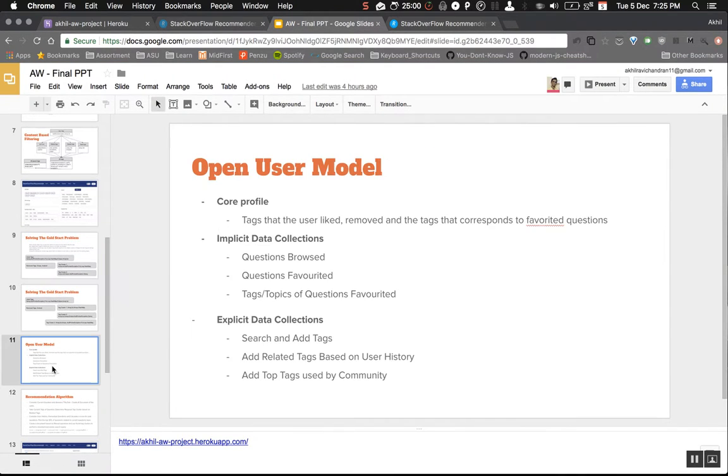Also, what is the open user model that we're considering? The open user model that we are considering is that we allow the user to check the questions he has browsed, the questions that he has favorited, and the tags and topics of the favorited questions. So we do implicit data collection of the user and use that also to improve his suggestions.